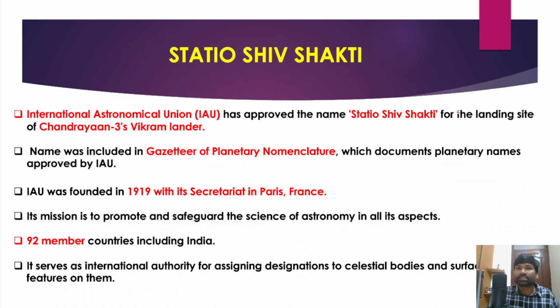Statio Shiv Shakti. We'll try to understand what exactly this is. Recently the International Astronomical Union, also known as the IAU, has approved the name Statio Shiv Shakti for the landing site of Chandrayaan 3's Vikram lander.